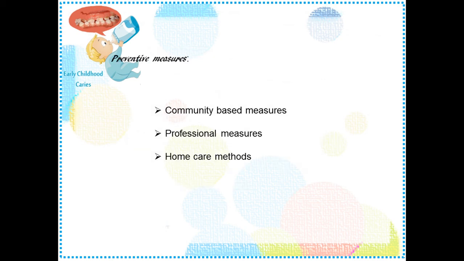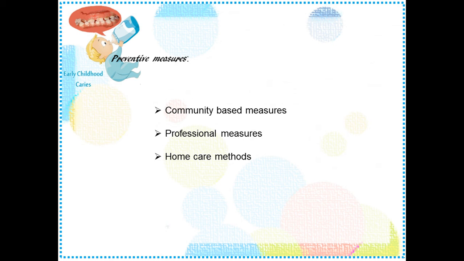Coming to the preventive measures, always prevention is better than cure in these conditions. Preventive measures can be classified as community-based measures, professional measures, and home care methods. The community-based measures are methods like community water fluoridation, school water fluoridation, and education programs organized at a community level. Whereas professional measures are steps taken by the dentist at the dental office to prevent this ECC.